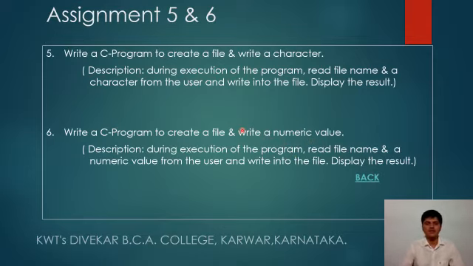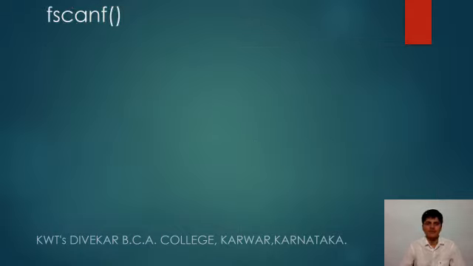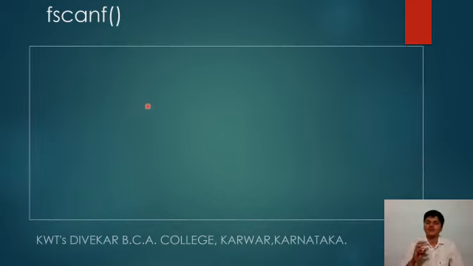This is about reading the data from the file. Now fscanf. Your getc reads a single character from the file, getw reads a numeric value from the file at once, whereas your fscanf function helps to read multiple types of data.